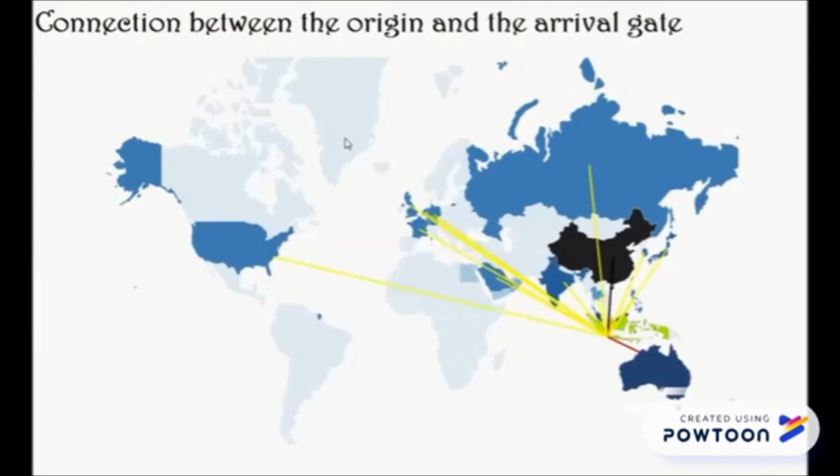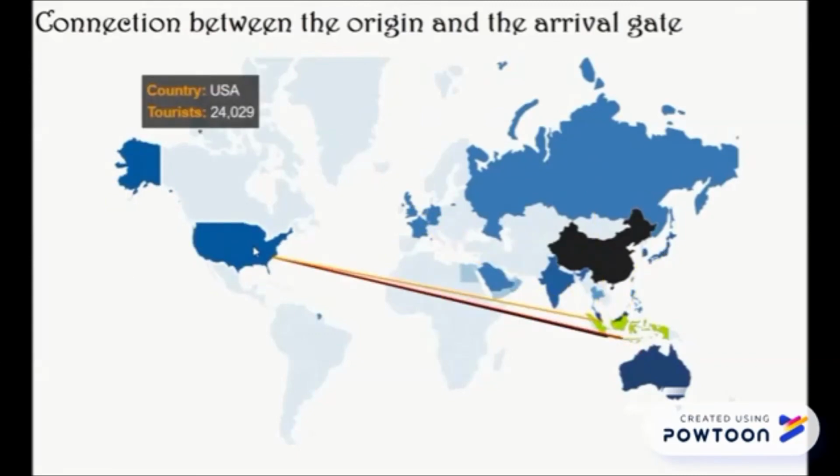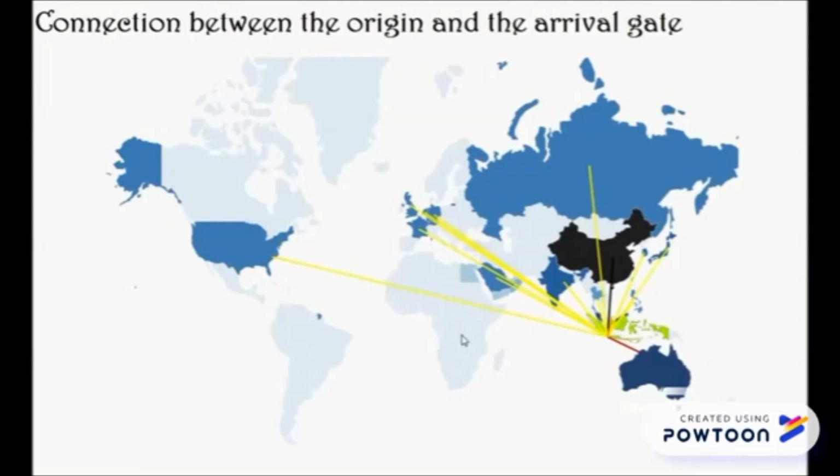Now, let's see the default position again. Like I said before, other countries such as USA, Japan, India, and etc. are represented by yellow color. For the last time, I will click on the USA territory. The tourists that come from USA are far fewer than the tourists that come from China. Maybe because Indonesia is too far away, or maybe because most Americans don't know about Indonesia. Well, before we finish, I will put the visualization back in the default position.